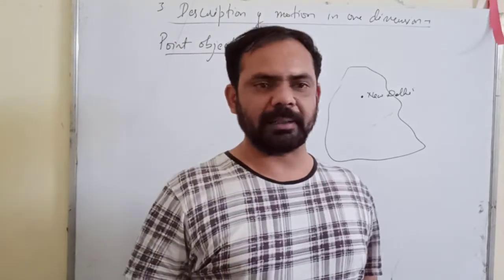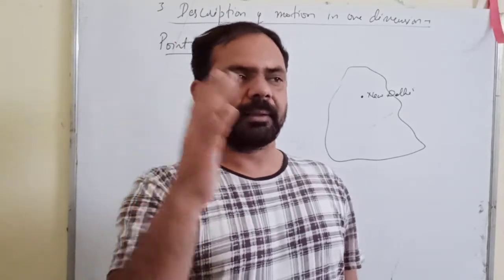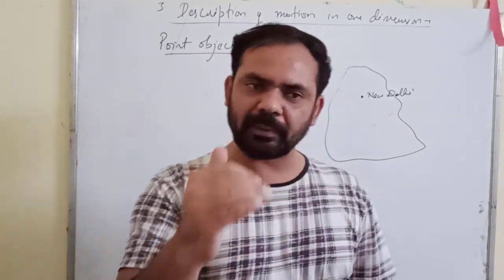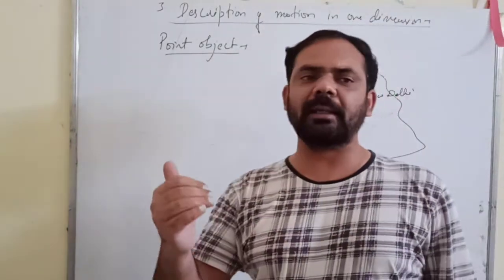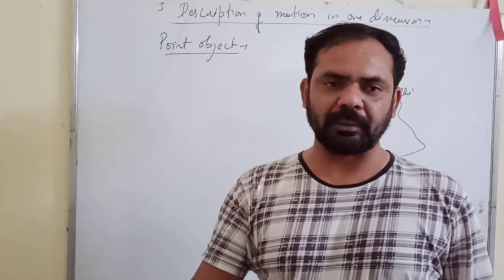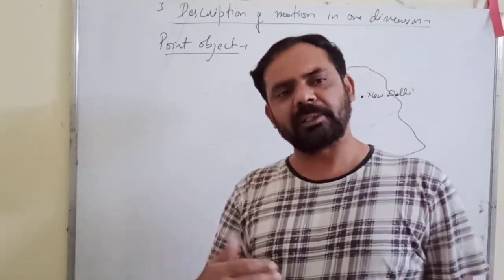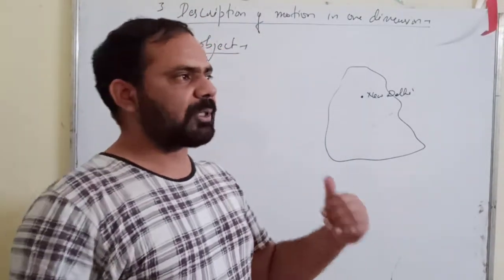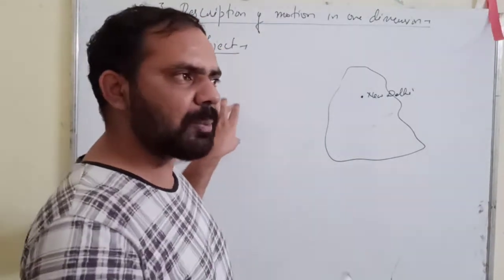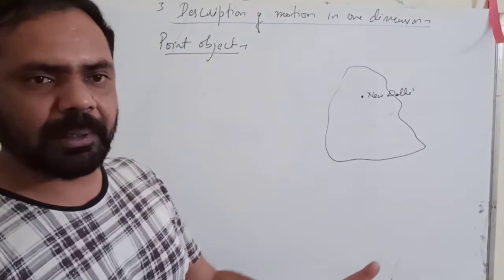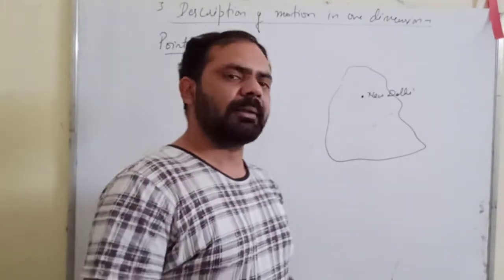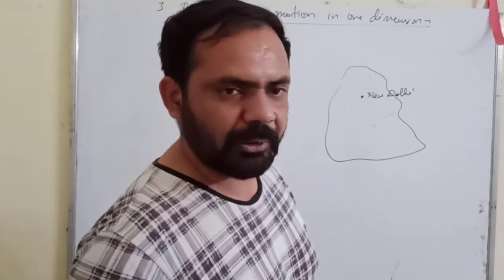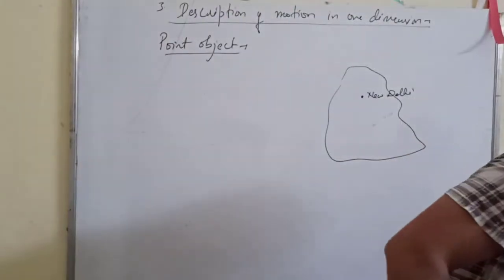It has a huge size, but when we say that something is a point object, it is in comparison to some condition. In physics, we compare with the distance traveled, the path covered by the object. So when the size of the object is very small as compared to the path covered by the object, then we say that the object is a point object.